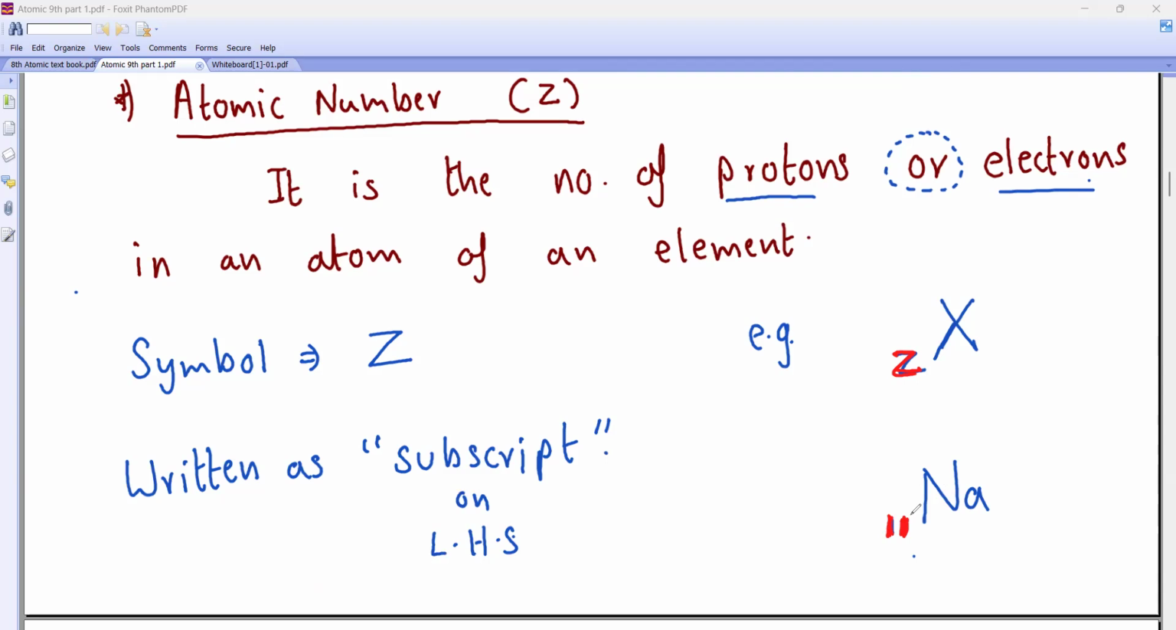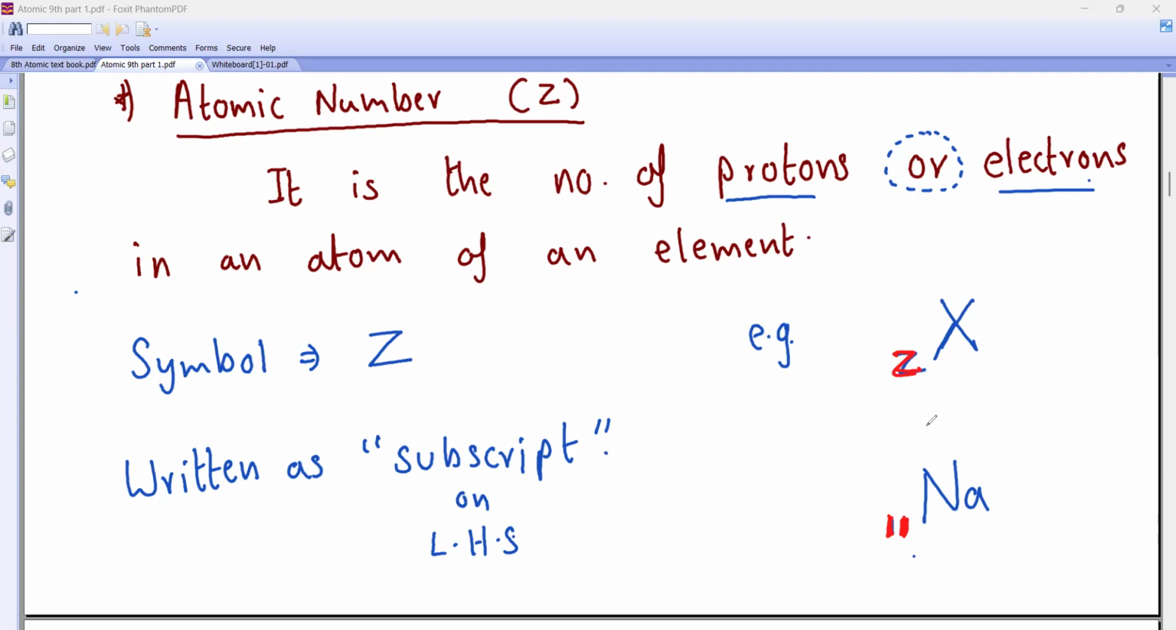Atomic number. You're doing atomic number. Atomic number. Why do you shut your mouth? Okay, done all of you.